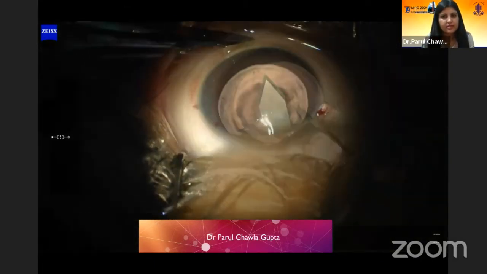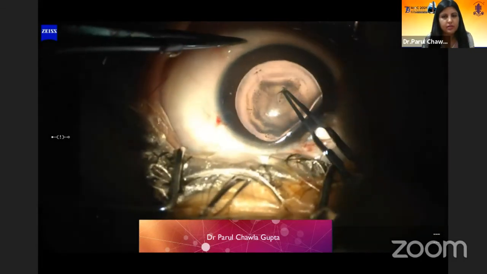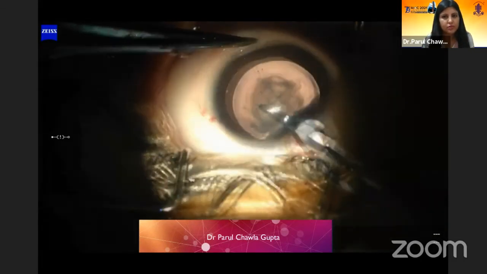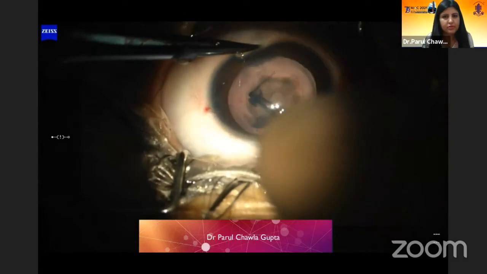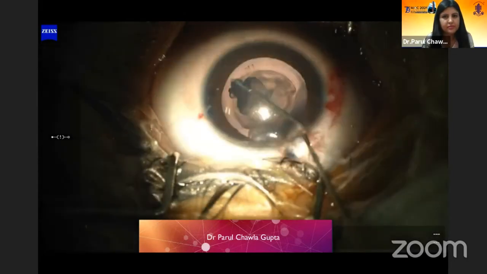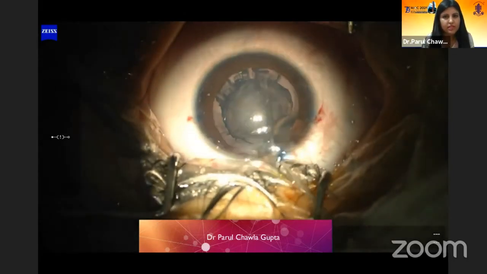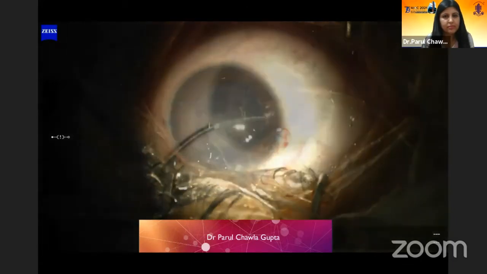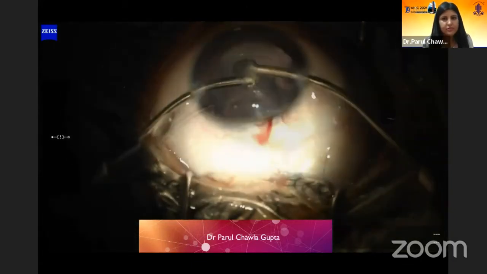This is a triplanar incision, main port incision. We start with the cystitome, the anterior capsulorhexis. Then we do the hydro procedures. Preferably cortical cleaving hydrodissection is preferred.